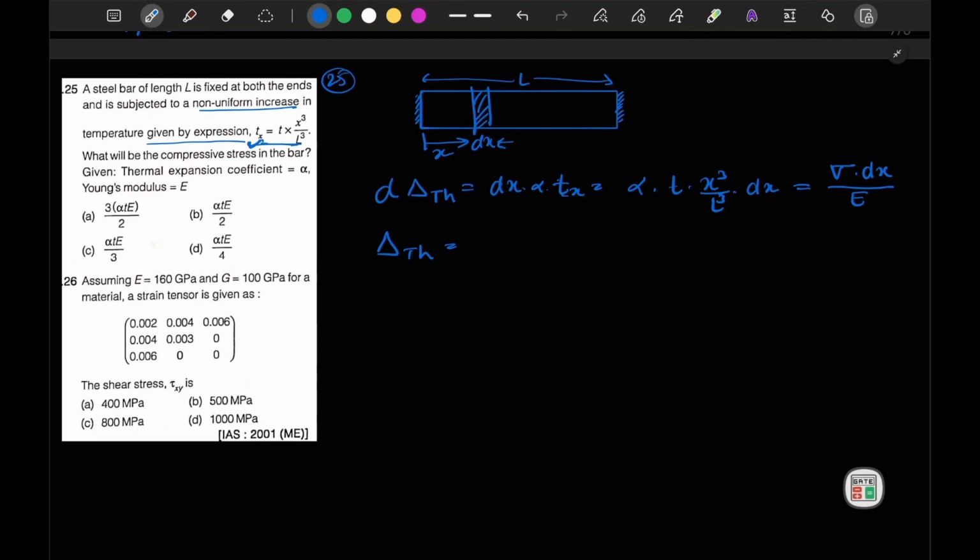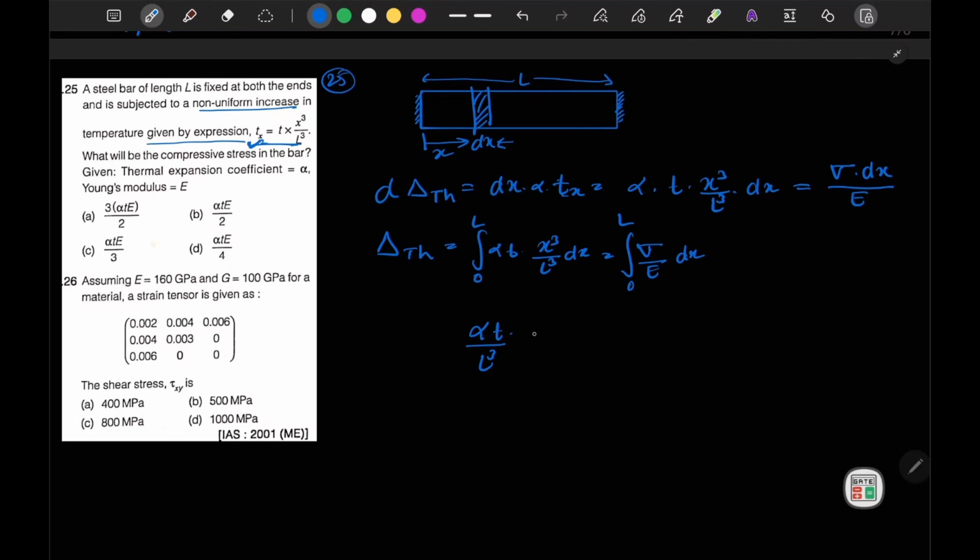Now if I integrate this, I will write it as alpha T into x cube by L cube dx from 0 to L is equal to sigma by E dx, integration from 0 to L. So from here I can obtain alpha T upon L cube, since it is constant.